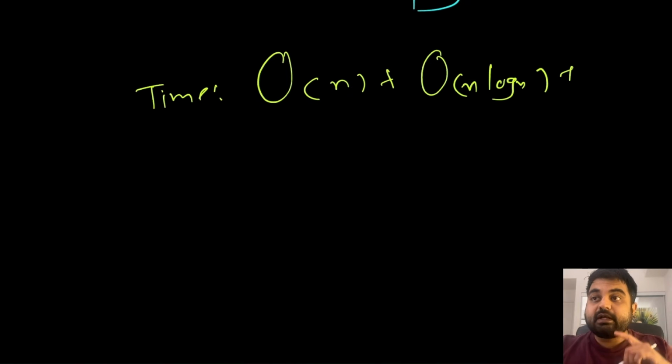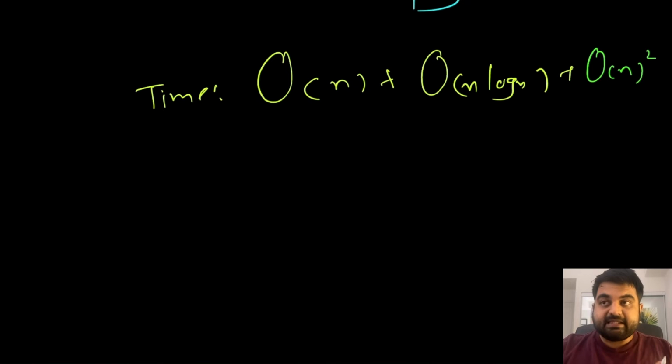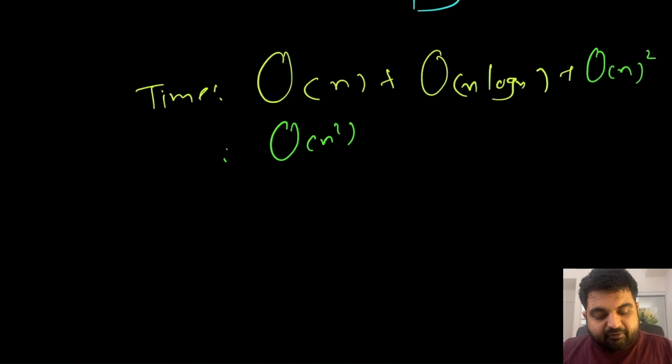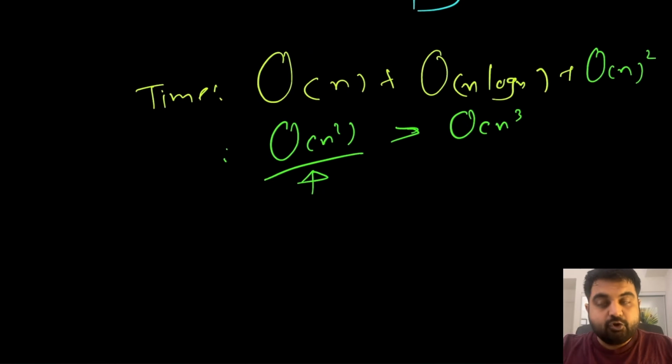Then we will have to run our while loop iteratively till we complete every single cycle. That is once again going to take big O of n, and then we will have to subsequently do the total number of intervals that we are going to be able to make, and that can, in the worst case scenario, be big O of n square. So in total, we can say that our time complexity is still going to be big O of n square, but this is a much more efficient approach compared to our brute force that would have yielded us big O of n cube time complexity. So that was going to be horrendous.